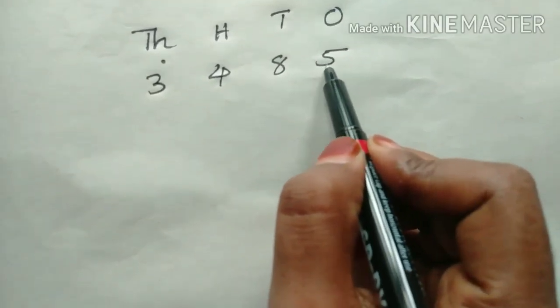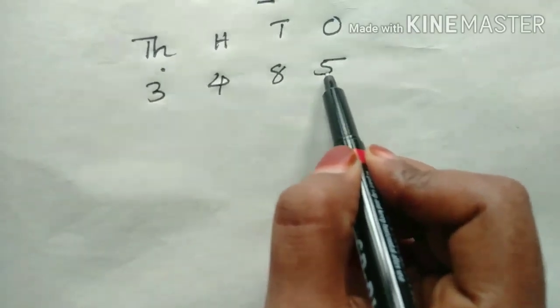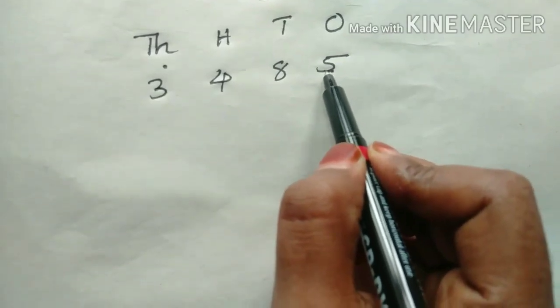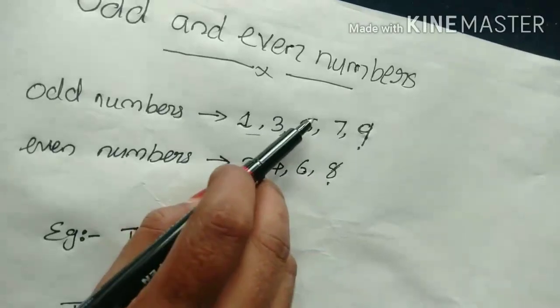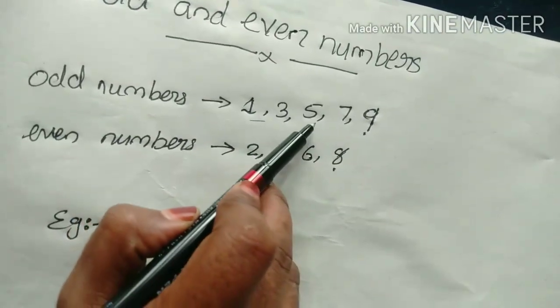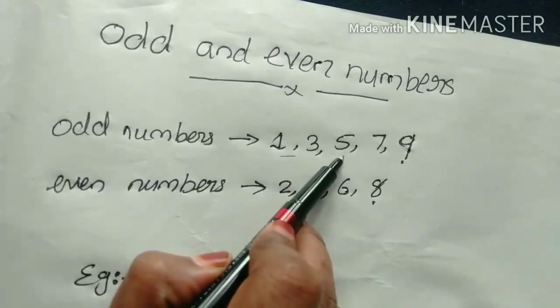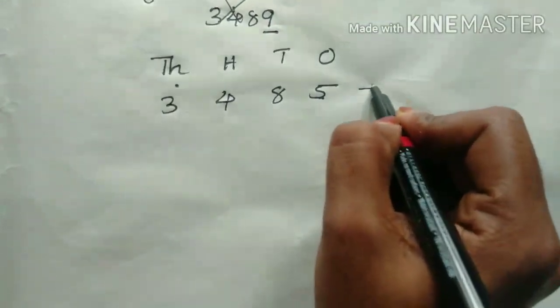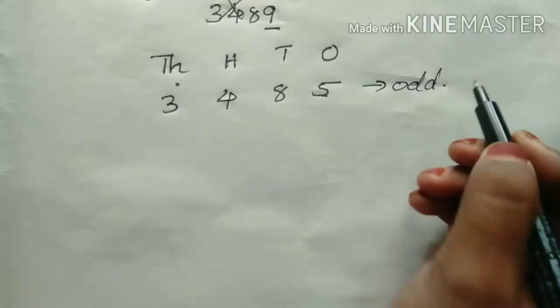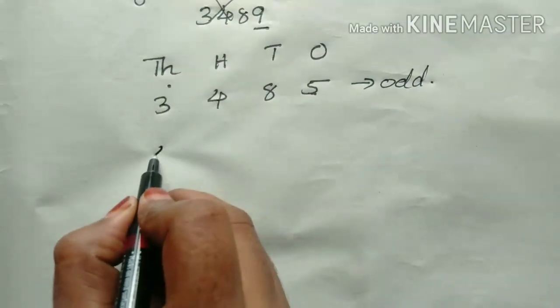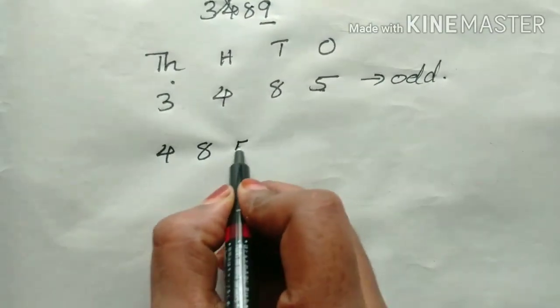So here I write one example: 3485. We want to check whether the number is even or odd. How do we find it? We just check the last number, the ones place. That is 5. So check whether 5 is odd or even. Yes, that is an odd number. So this number is odd.